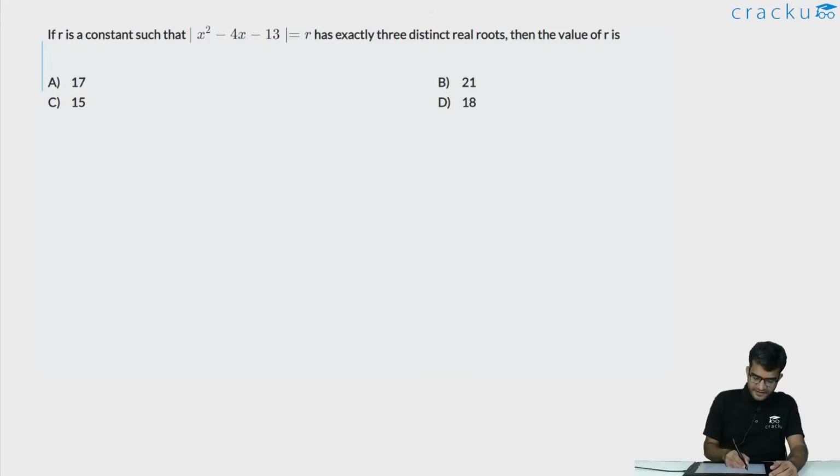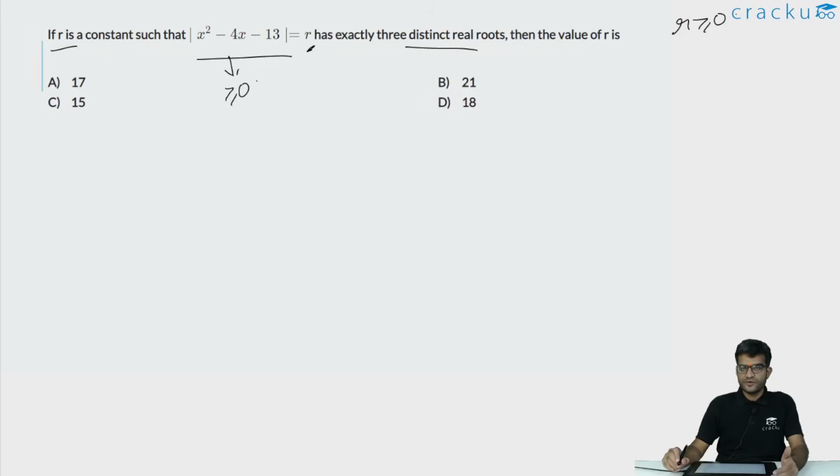In this question, we are given a quadratic equation which involves a modulus and we are asked to calculate the value of r for which this quadratic equation has exactly 3 distinct real roots. Now, because this involves modulus, the left hand side is always greater than or equal to 0. This would imply that r itself has to be greater than or equal to 0.